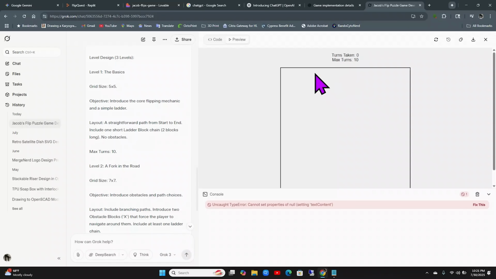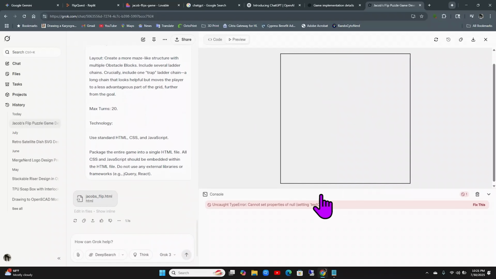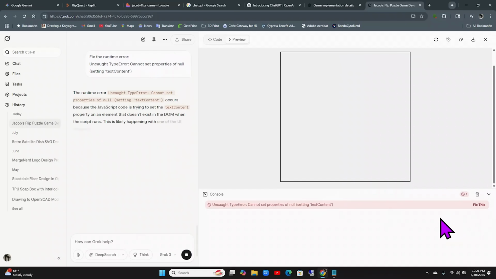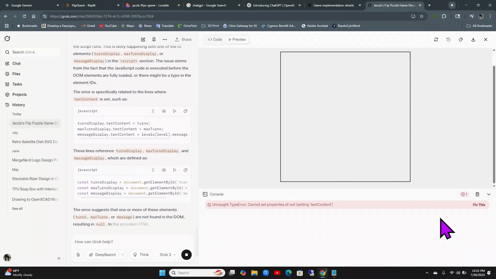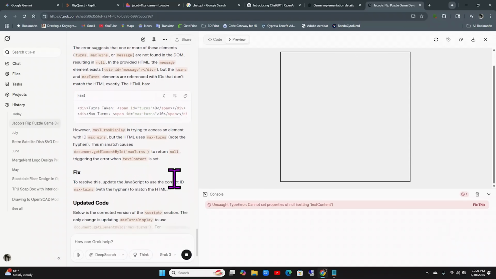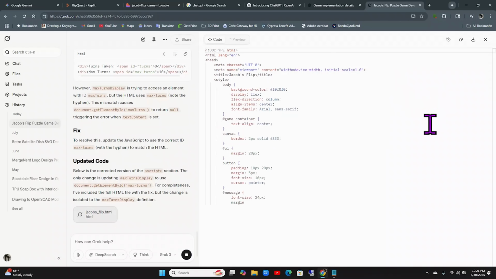Okay, cannot set properties of null. Okay, so I think Grok kind of loses. Let's see. We'll give him a chance. We'll let him try to fix this, or her. I don't know, Grok. I think it's a guy. But let's let them fix it and we'll see. Oh, there, it's already back. Okay.